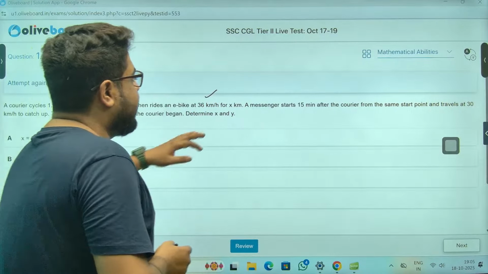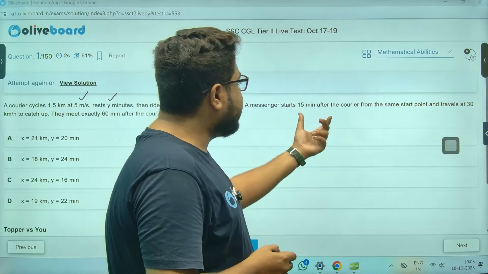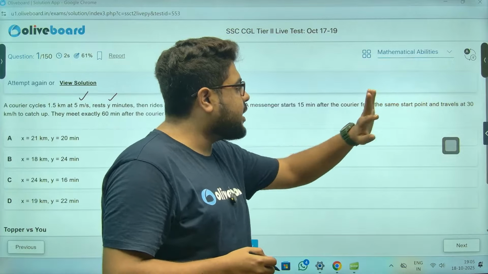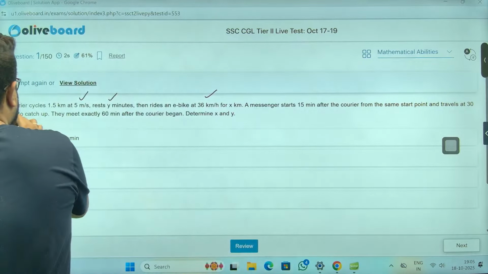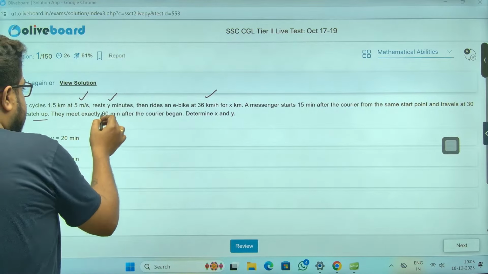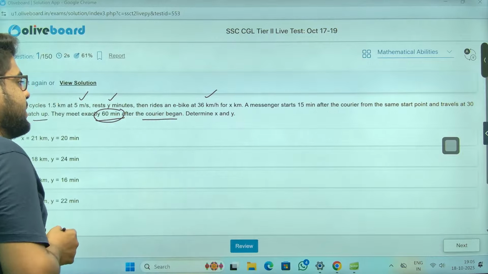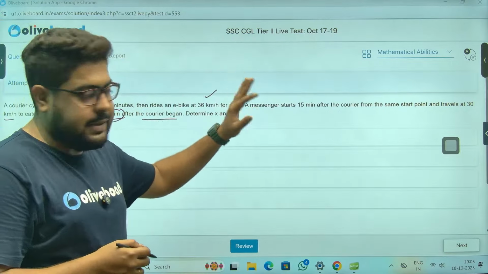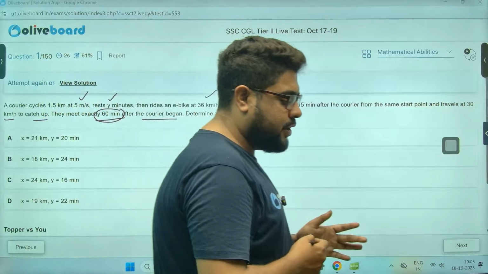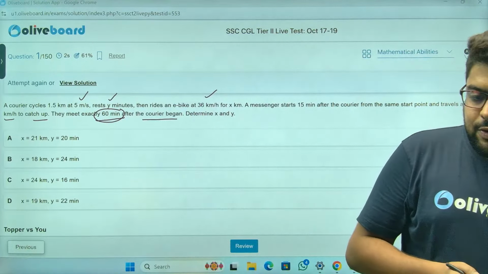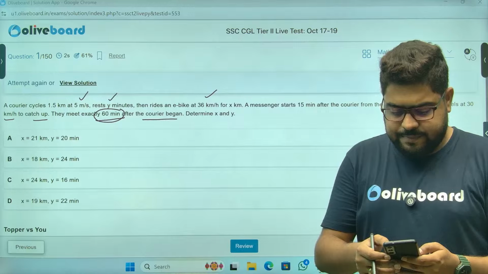A messenger starts 15 minutes after the courier from the same start point and travels at this speed to catch up. They meet exactly 60 minutes after the courier had begun. They are asking you to find the values of x and y.